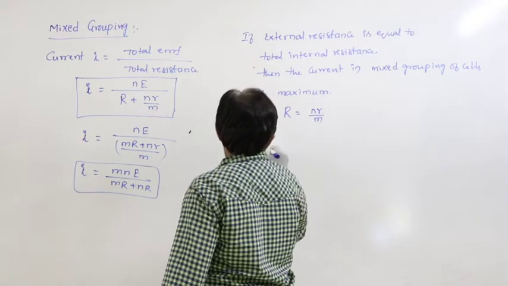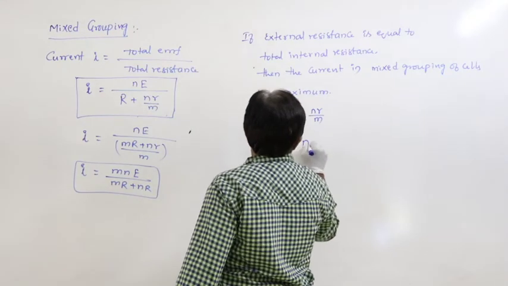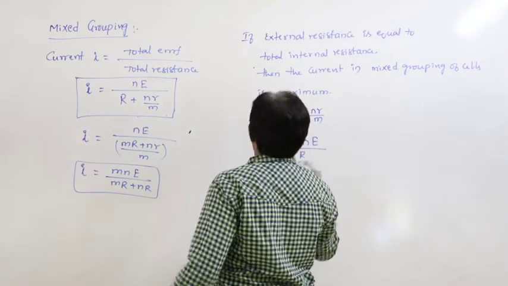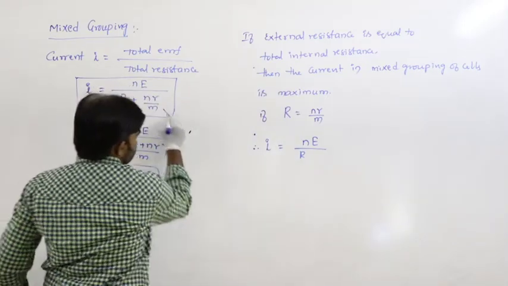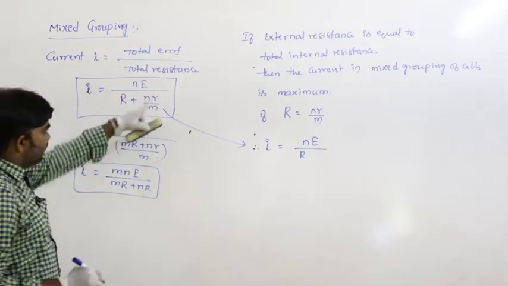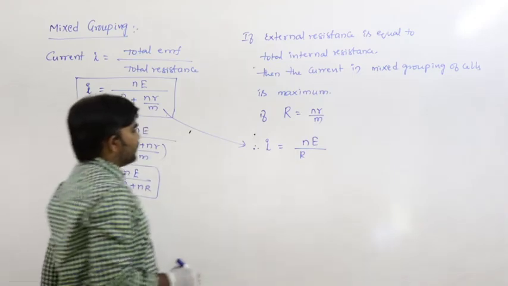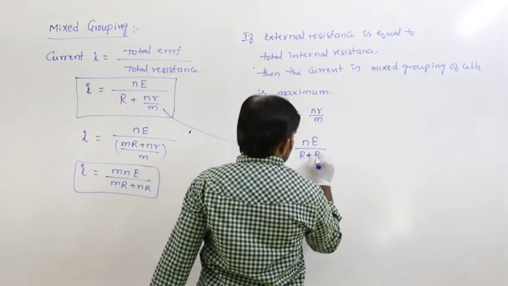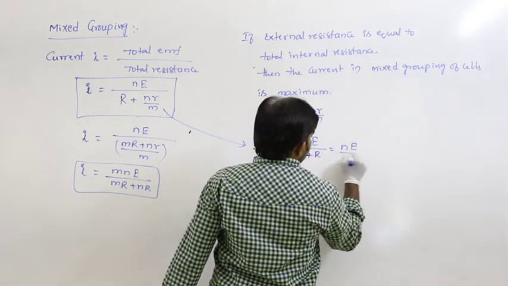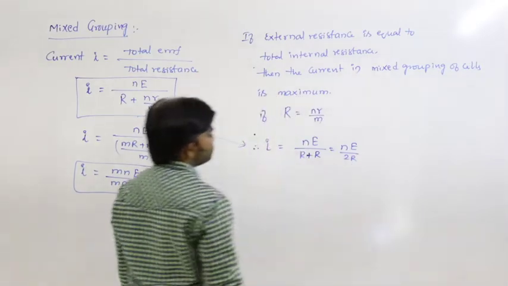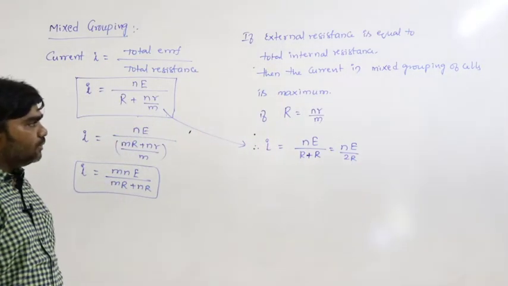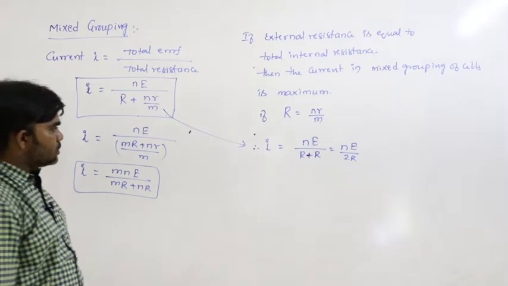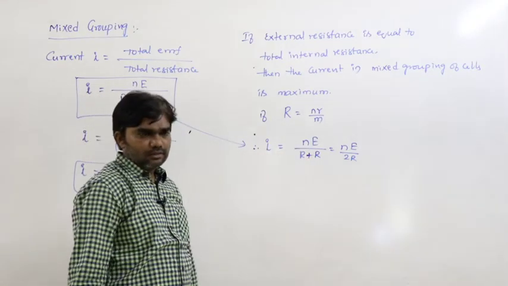Therefore, I can be written as nE divided by capital R from this relation. In place of nr by m, we can substitute R. So nE by 2R. That is the maximum current.